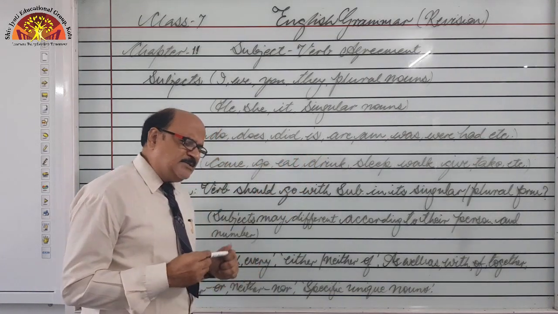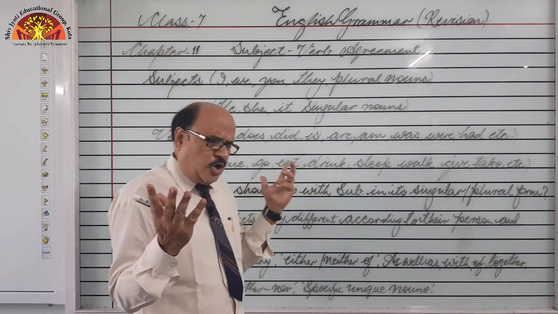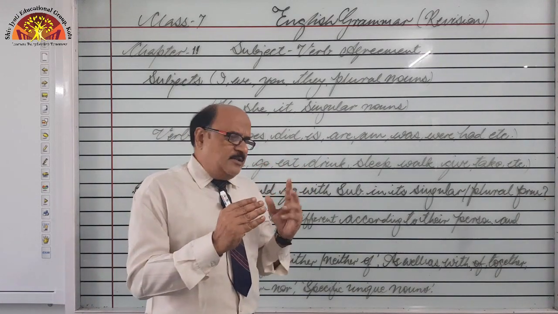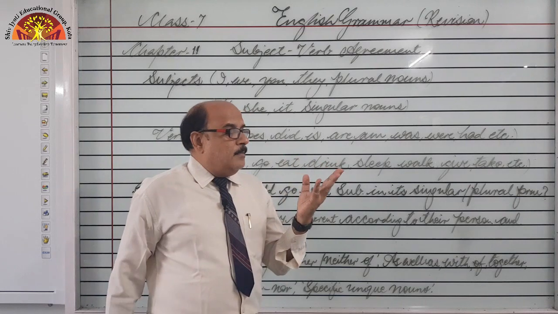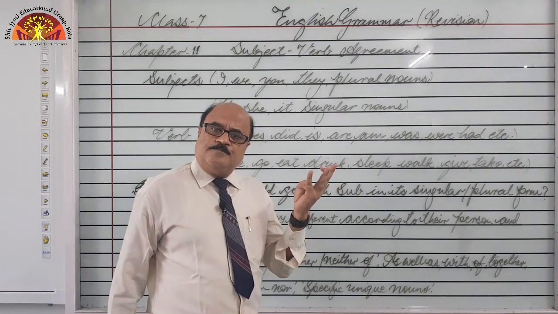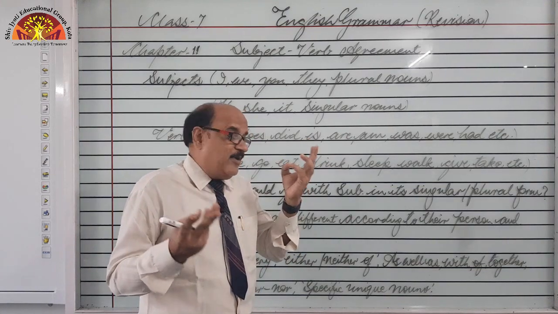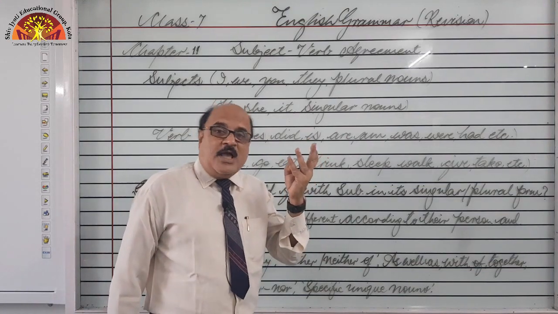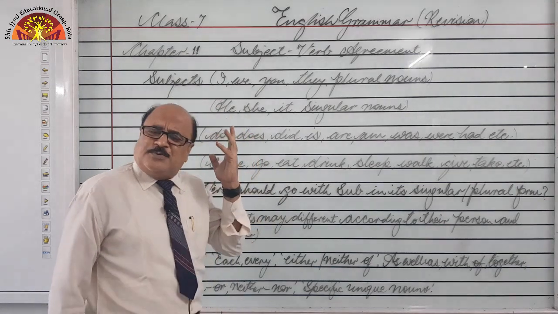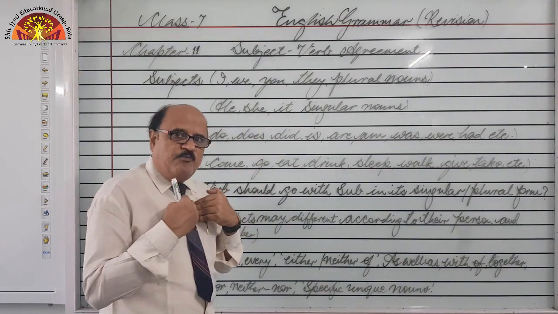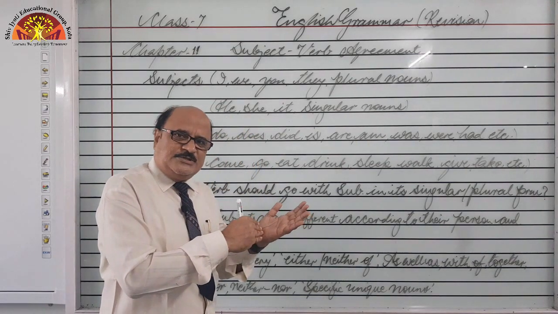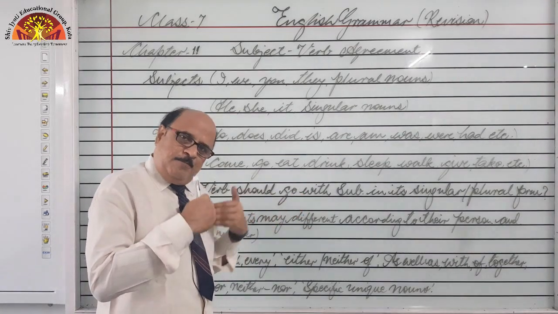As in Hindi and Sanskrit you might have studied and you might have been taught, there are subjects in three categories: Pratham Purush, Madhyam Purush, Uttam Purush, right? Exactly in the same way, first person, second person and third person. What first person is? I, we. I is first person singular, we is first person plural.